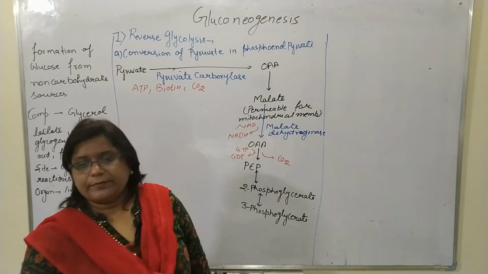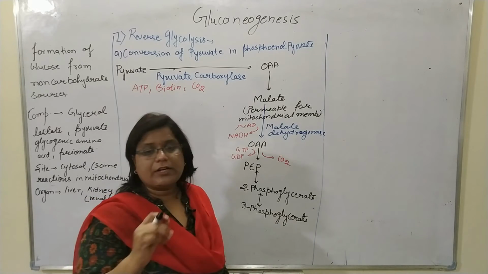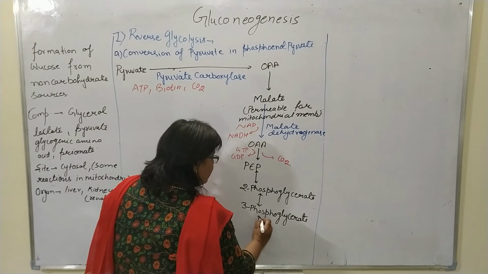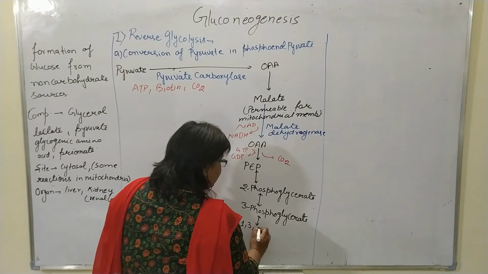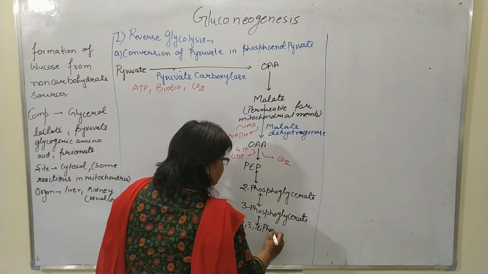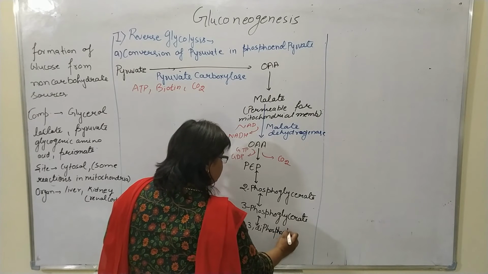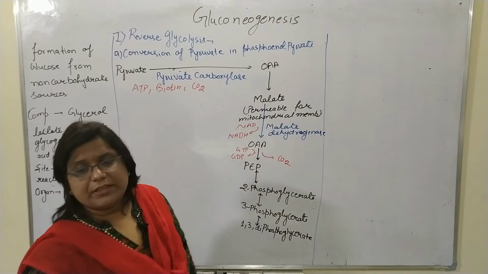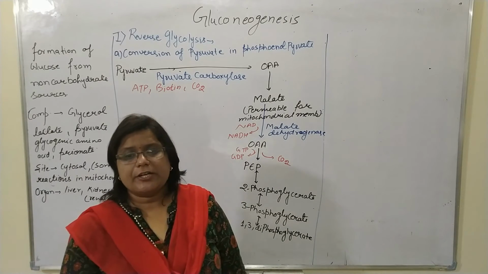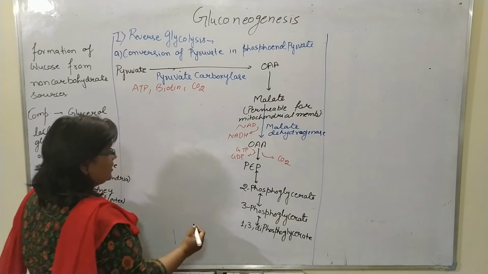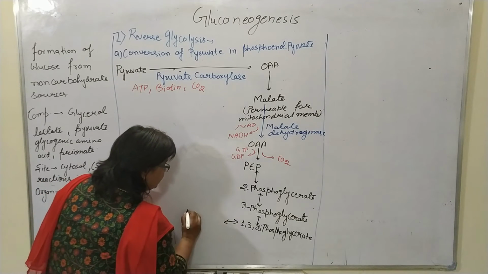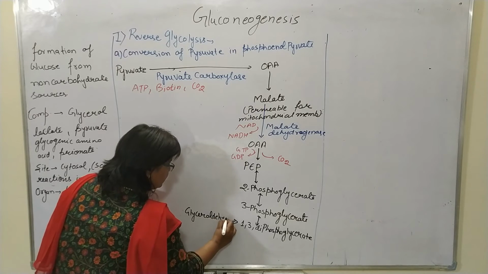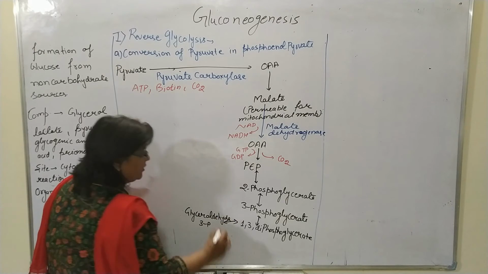The 3-phosphoglycerate is converted into 1,3-diphosphoglycerate, which is converted into glyceraldehyde 3-phosphate.